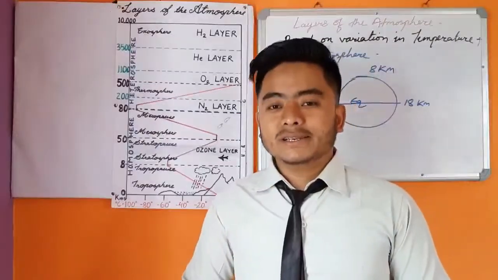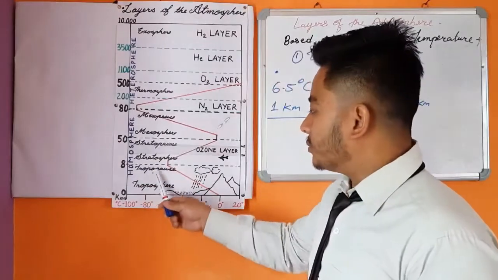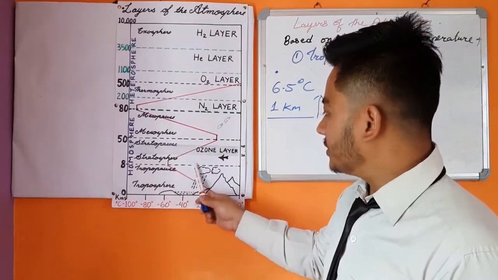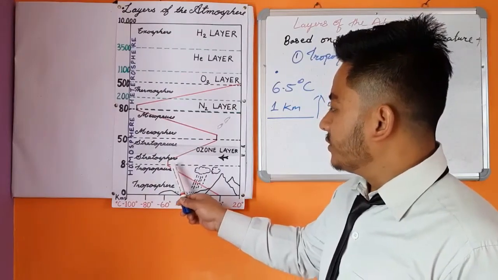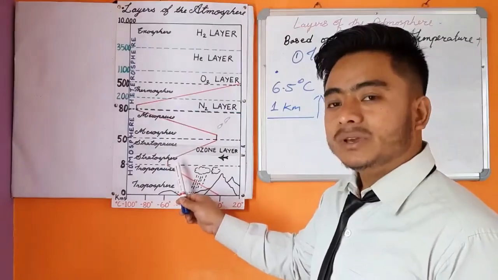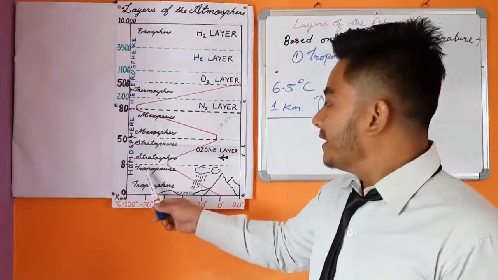So now let us understand what is tropopause. Tropopause is the upper boundary of the troposphere from where temperature stops decreasing with increasing height. Listen carefully.